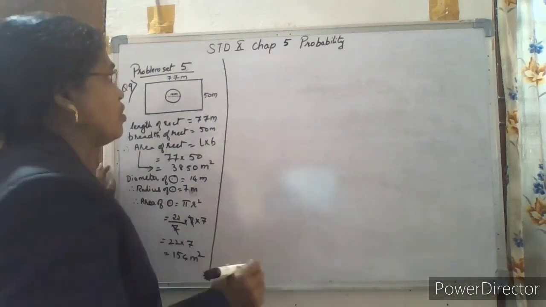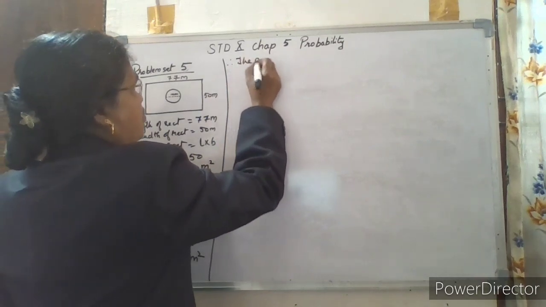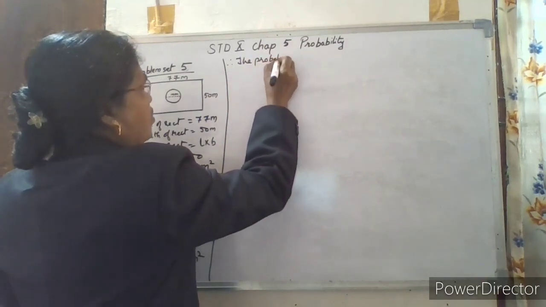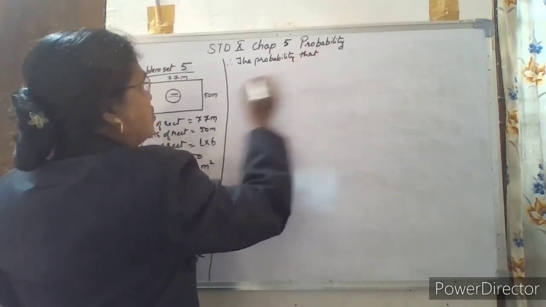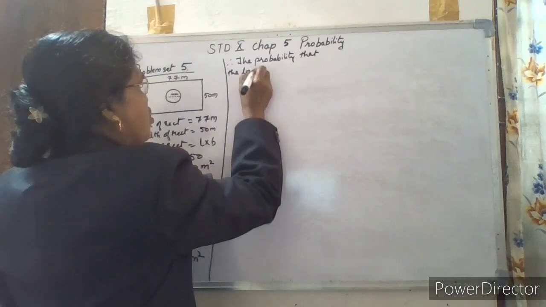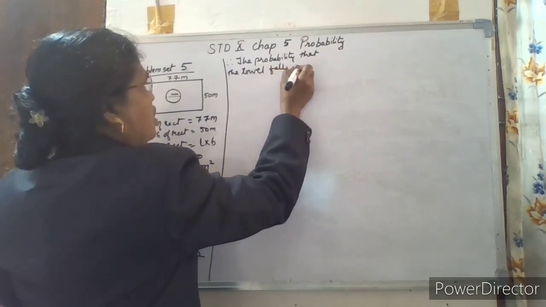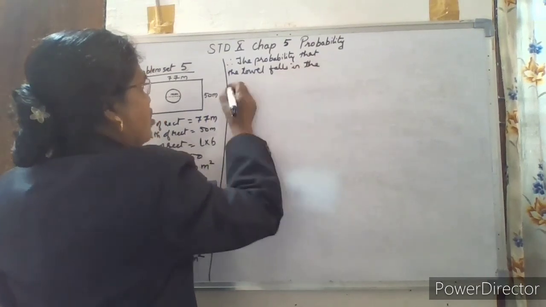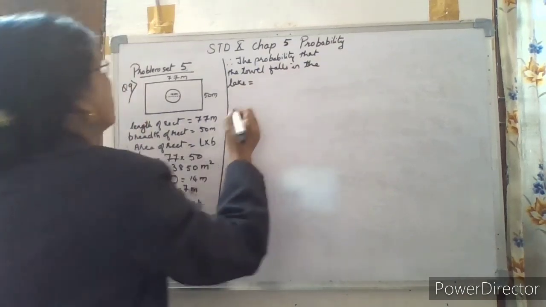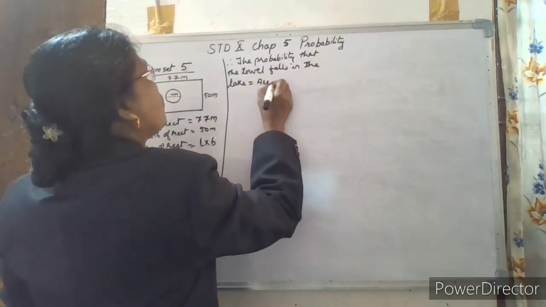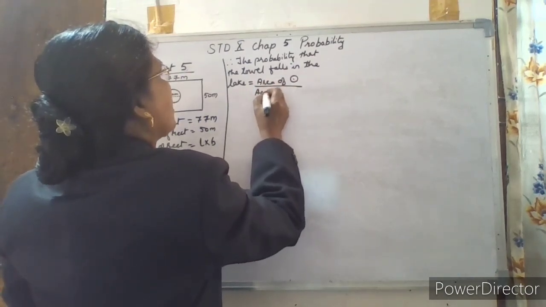So what is the probability? Therefore the probability that the towel falls in the lake is equal to area of circle upon area of rectangle.